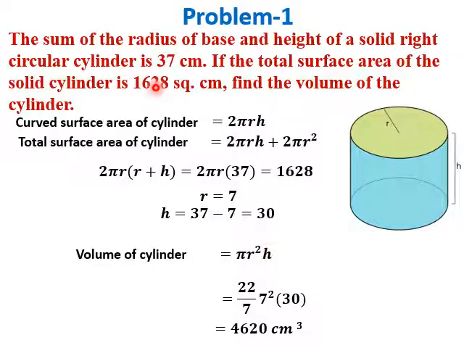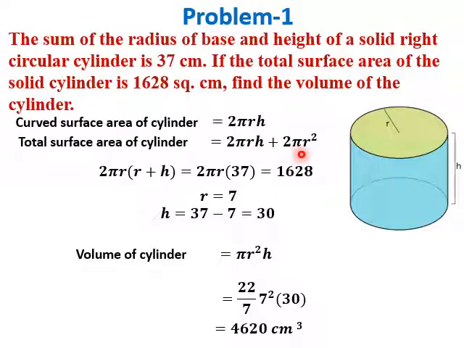So we start from what is given, like total surface area of cylinder is 1628. Total surface area is the curved surface area plus two circular areas on top and bottom. So total surface area is 2 pi r h, which is the curved surface area, plus 2 pi r square, the areas of the two circles on top and bottom.